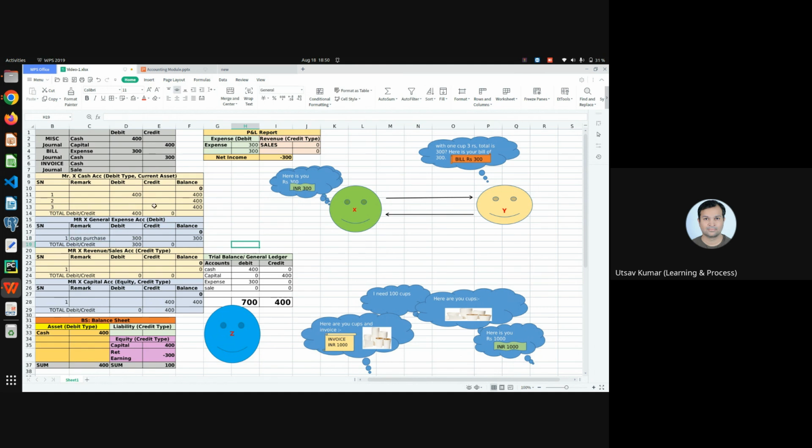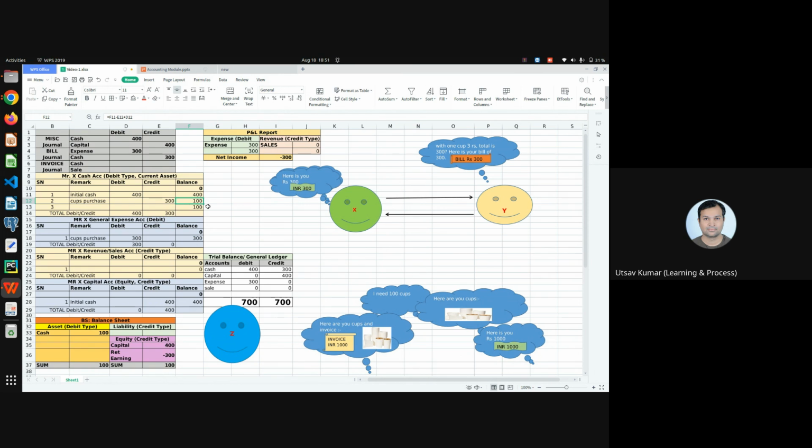And with the debit, we have to do a credit in the cash, 300 rupees here. This is the cup purchase. This was the initial cash, and this is the initial cash. So you did a cups purchase. Now you can see we did a credit, and your balance is 100 rupees. This is what should happen, right? With a credit, your balance should get reduced to 100 rupees, and now you are having only 100 rupees in cash.